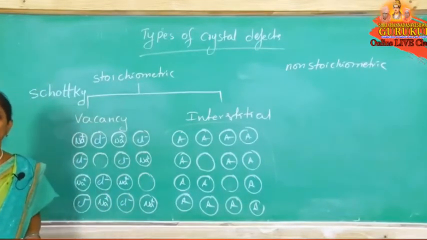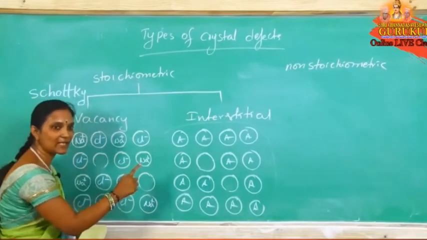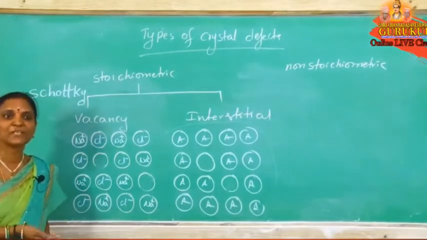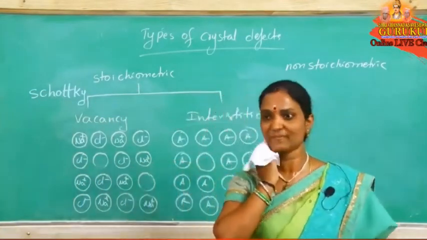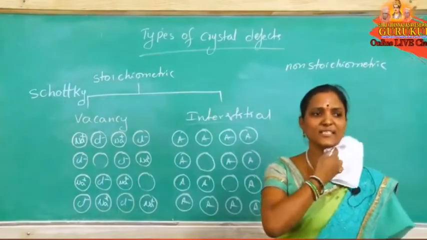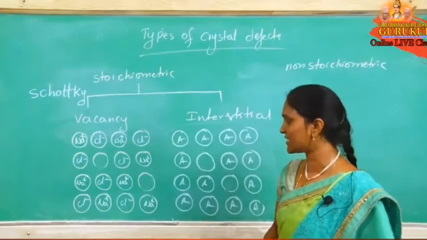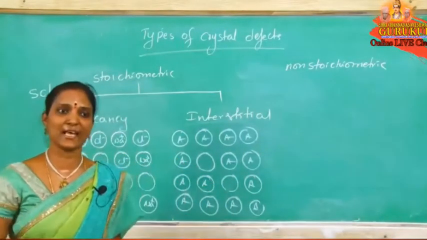So no change in formula. Equal number of cations and anions are missing. That defect is called a Schottky defect, a vacancy defect. In Schottky defect, does density increase or decrease? The answer is that density decreases. In Schottky defect, density decreases, and here a missing of equal number of cations and anions takes place.